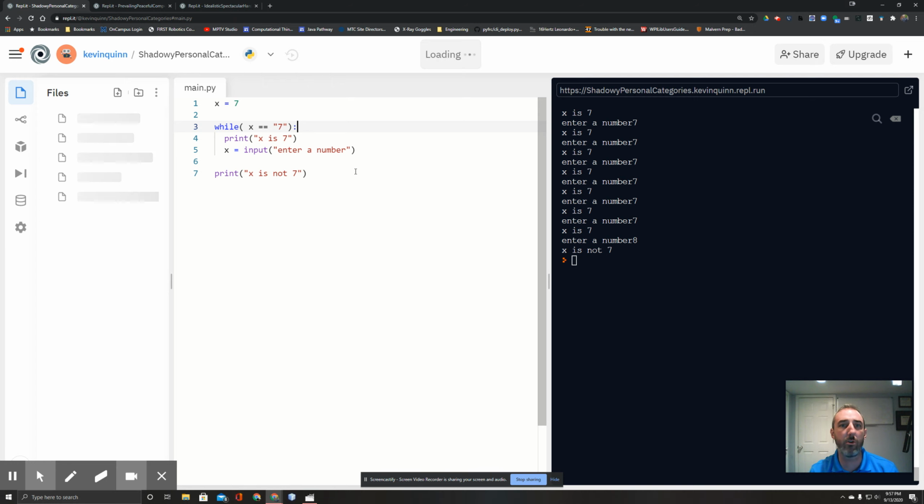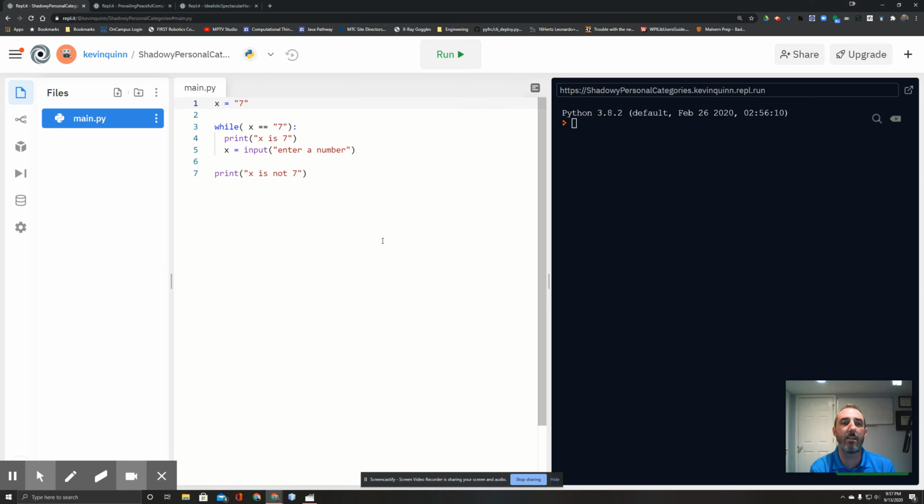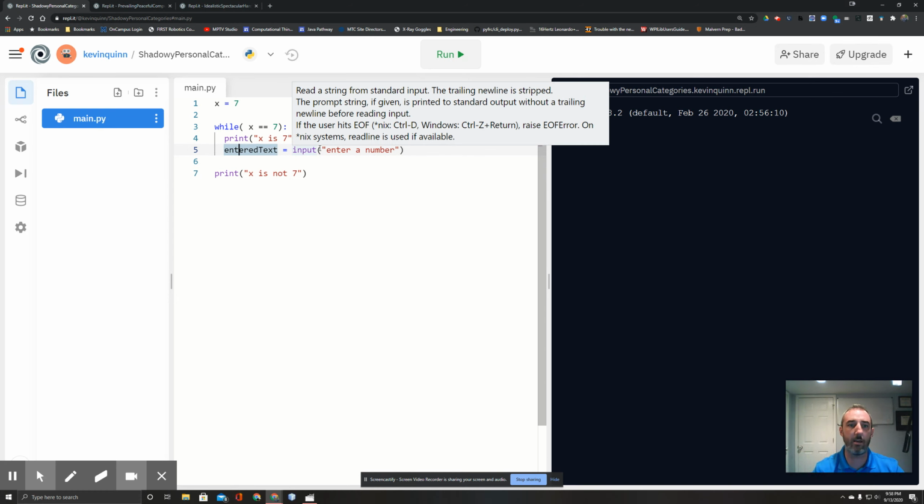So you might remember in an earlier video where we talk about data, we know that casting is the process by which you can take a piece of information and say treat it like a different type. So even though I'm taking input that is text, right? This line is taking in text. So if I type 7, it's taking in quote 7. What I can do is convert it to something else. So let's just be real explicit about this, and I'm going to put this in entered text. All right, so the entered text is the string 7.